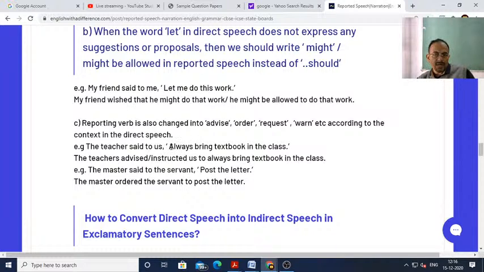So by reading the sentence, you have to understand what it is. Okay, so it is a kind of an advice or instruction. Therefore, in "the teacher said to us," said will be replaced by advised or instructed. So the teacher advised or instructed us to always bring textbook in the class. That should be the correct answer.